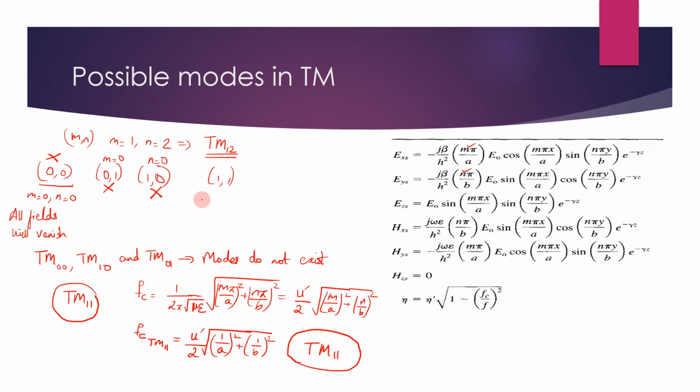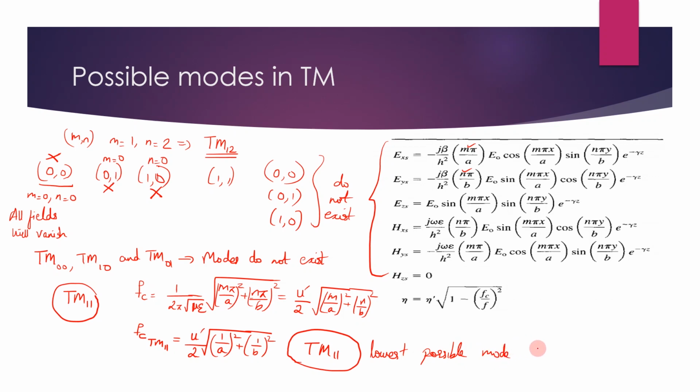And the other thing is that TM00, 01, and 10 do not exist. Why do these modes not exist? Because all these fields will vanish to 0 for these three values. So the lowest possible mode in case of TM is TM11.